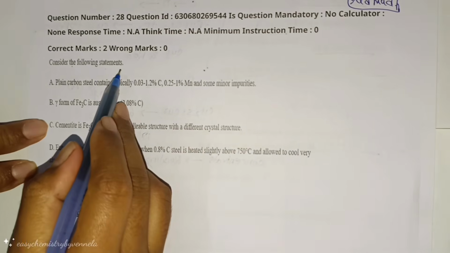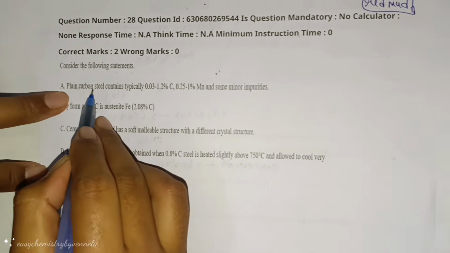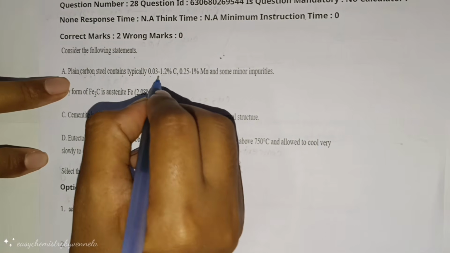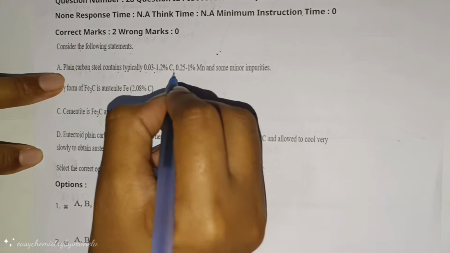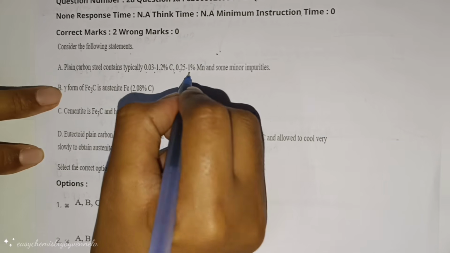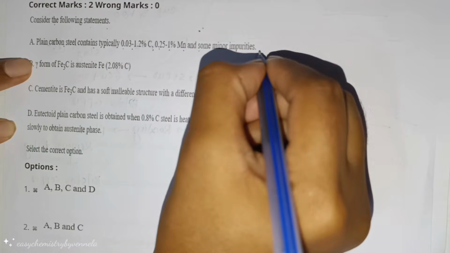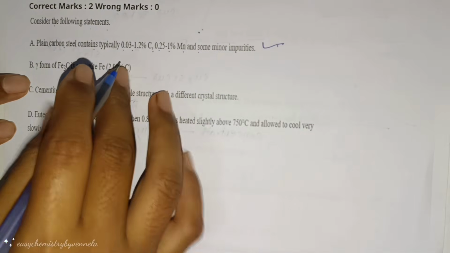Next question. Consider the following statements. Plain carbon steel contains typically 0.03 to 1.2% carbon, 0.25 to 1% manganese and some minor impurities. This statement is correct.